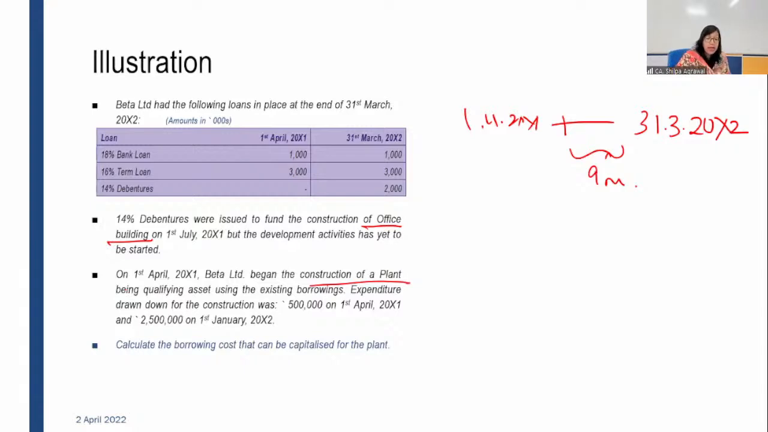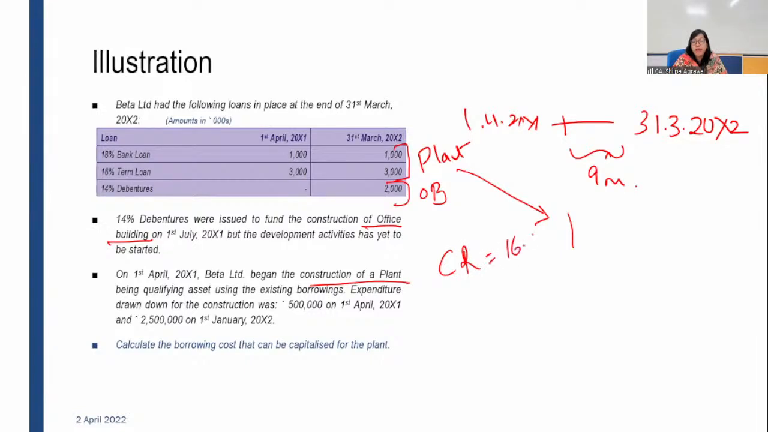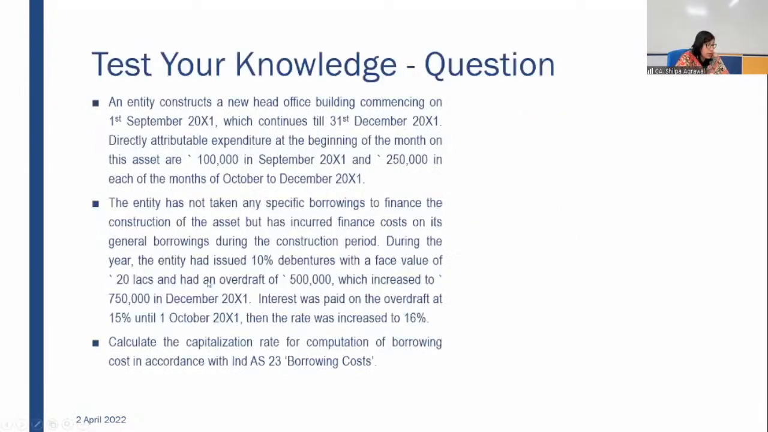For the debentures, it is specifically mentioned that they are used for the office building. It means the other 2 funds are used for your plant. For the plant, I got one capitalization rate. Sidearm is saying 16.5%. 16.5% is the capitalization rate for borrowing. Okay, the capitalization rate we got is 16.5%. Hope it is okay. Is everybody able to calculate this, or does somebody want to know how to calculate it?